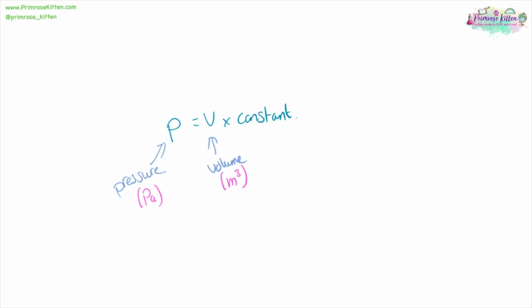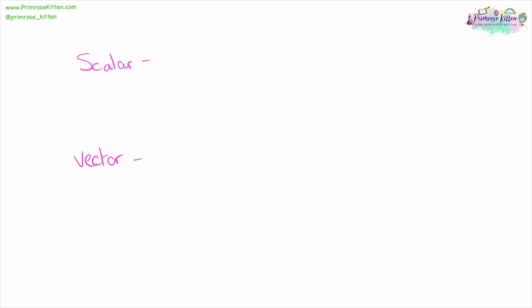If we want to work out the pressure in the system, that is volume times the constant. The constant you'll be told in the exam. Our units for pressure are pascals. Our units for volume are meters cubed. A scalar quantity is going to be just a number.